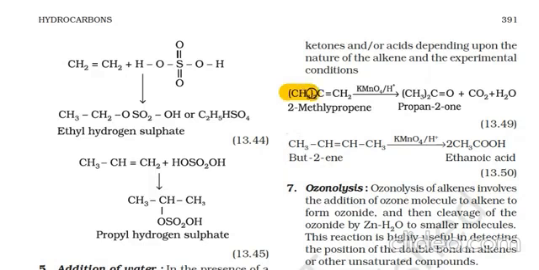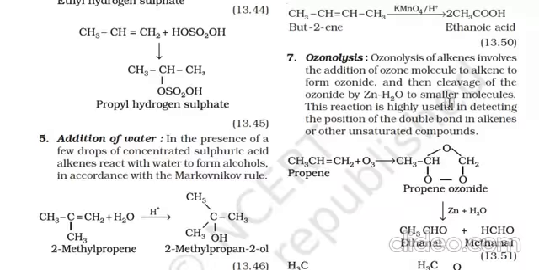(CH3)2C double bond CH2 in the presence of KMnO4 undergoes oxidation, and propan-2-one is formed here with carbon dioxide and water.